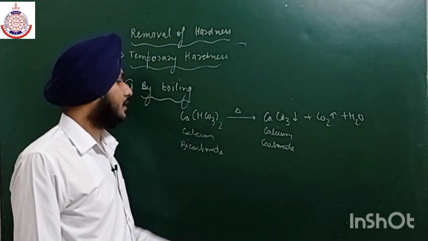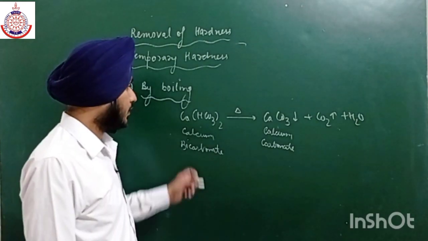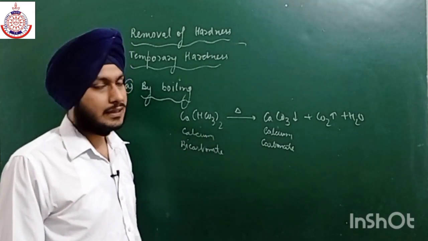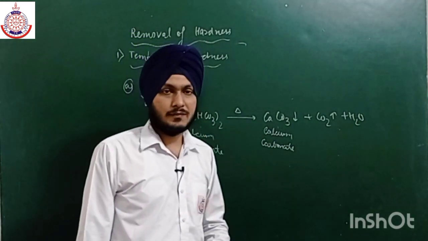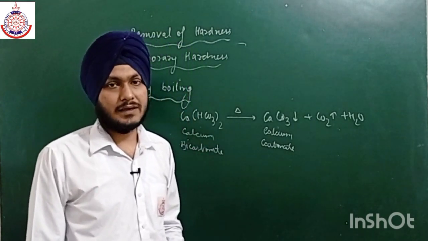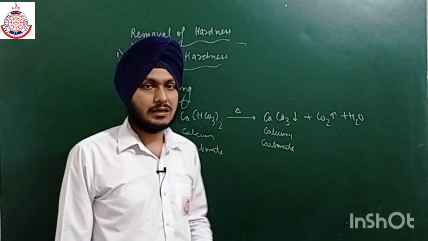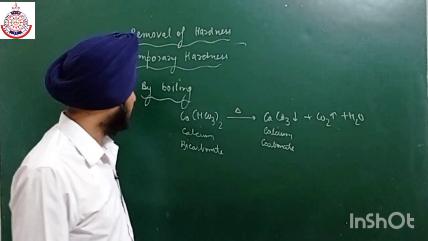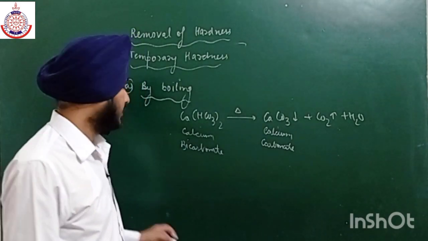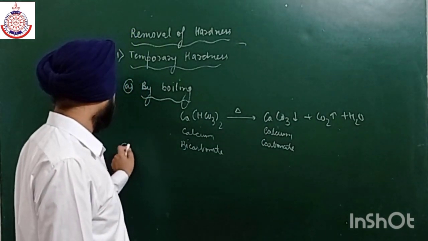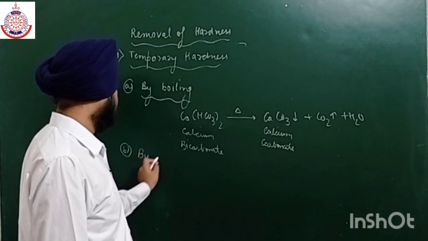Similarly, magnesium bicarbonate will undergo the same reaction, in which magnesium carbonate will be formed in the form of a white precipitate. These will settle down, and we can easily separate them out. This is the first method. The second method is Clark's method.